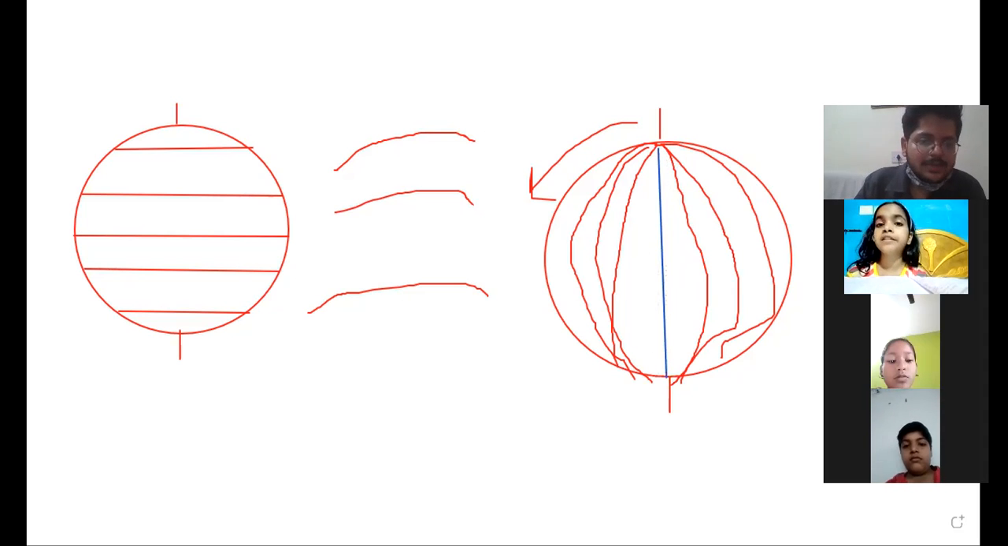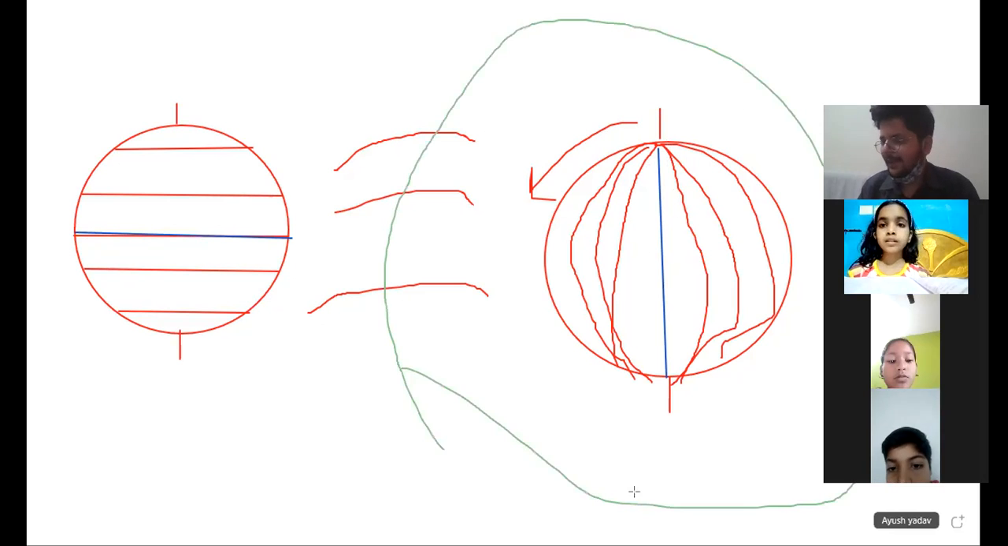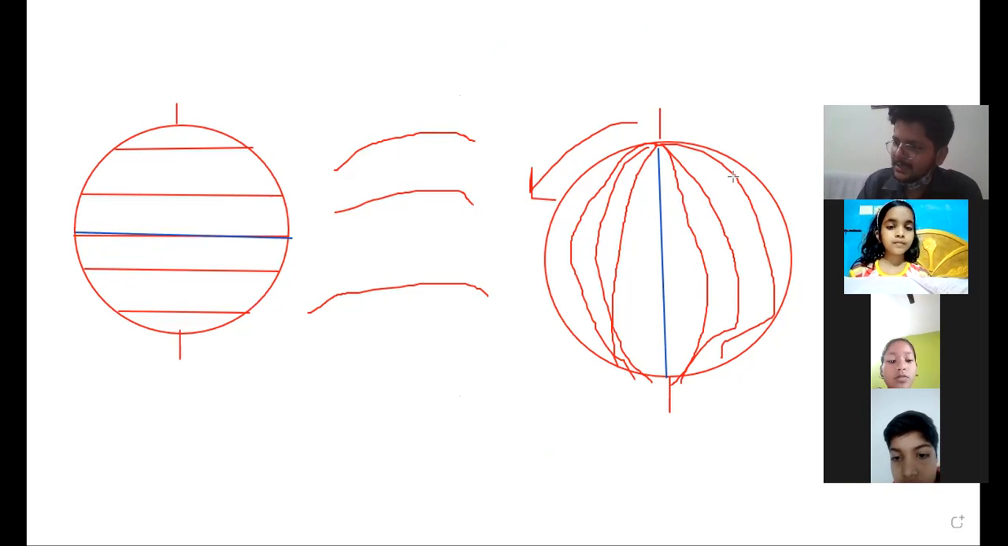Suppose in the equator, the center of the latitude is the equator, right? 0 degree. So the center of the longitude is the prime meridian, also 0 degree. And this also divides the earth into hemispheres, this hemisphere and this hemisphere. It divides the earth into two hemispheres. Since the equator is the central latitude, in the same manner, the prime meridian is the central longitude.